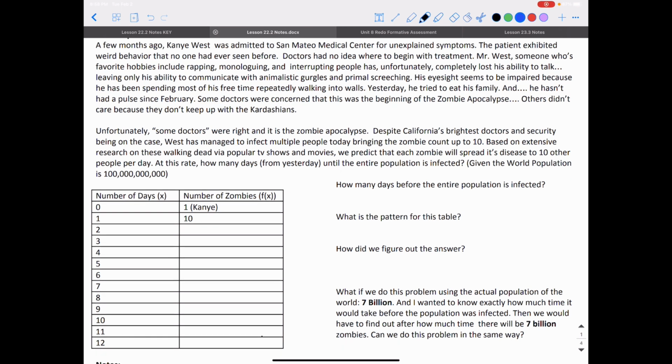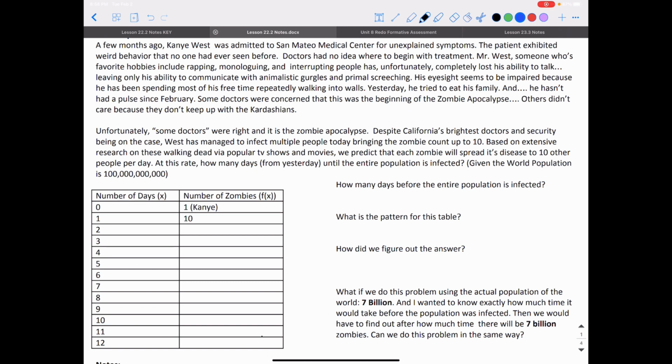We have the number of days that have passed by. I'm sorry for my squeaky chair. We have the number of days that have passed by on the left since yesterday, and the number of zombies that we have, or the zombie population. When 0 days have passed by, we have one zombie only, and that is Kanye West. When 1 day has passed by, we have 10 zombies. That's said in the problem.